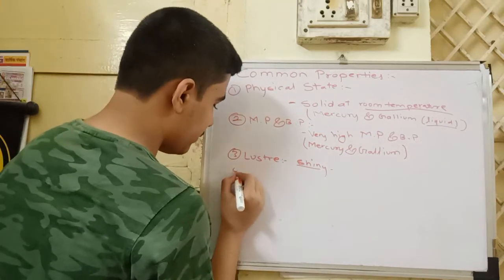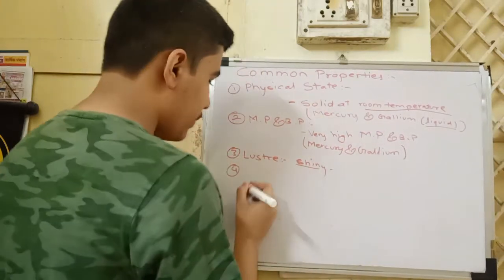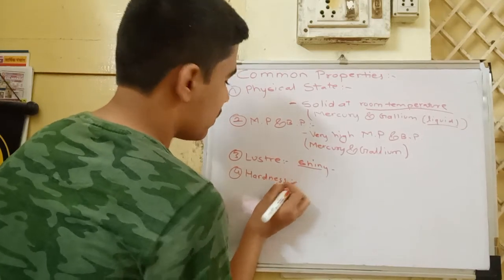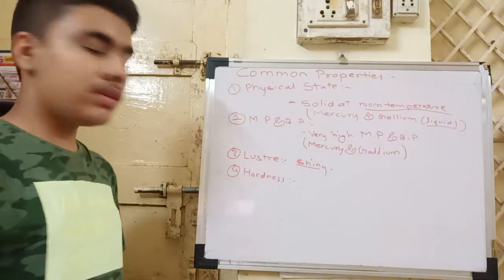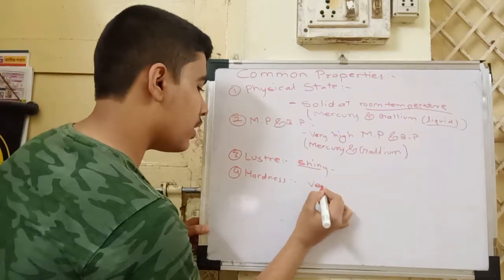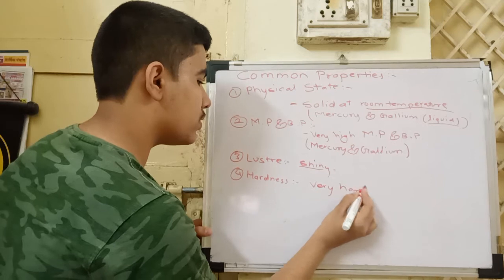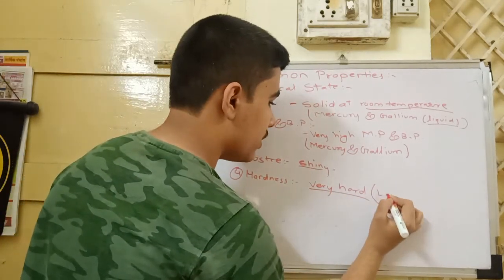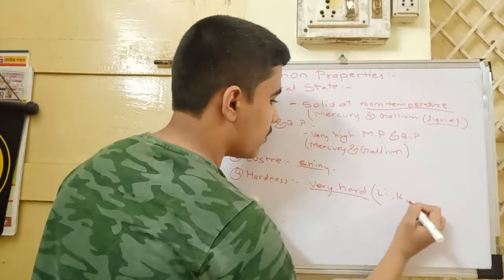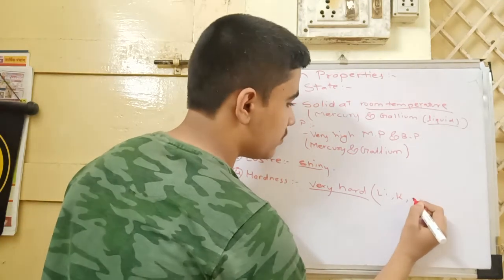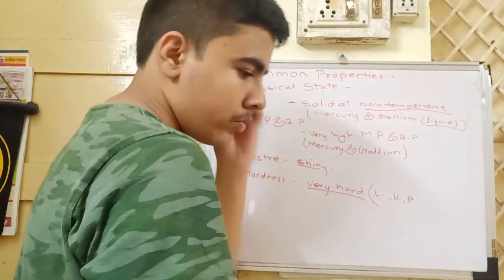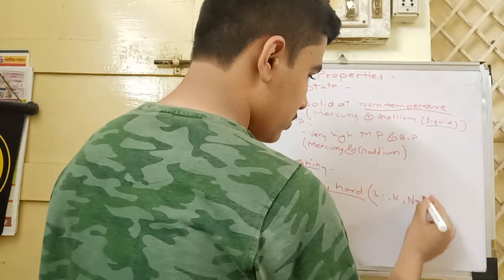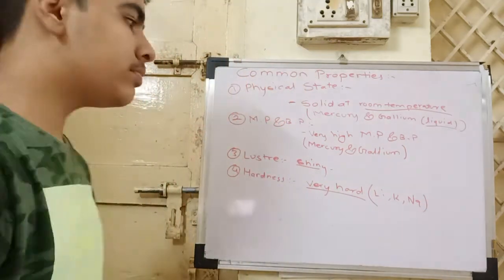Then the fourth is hardness. They are very hard. Here the exceptions are lithium, potassium and sodium.